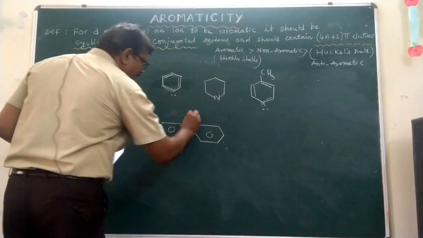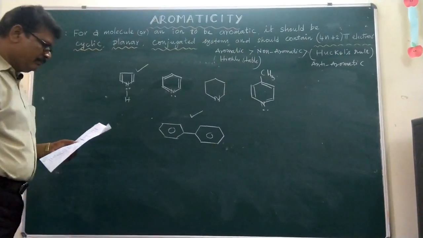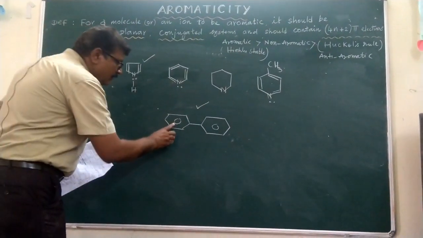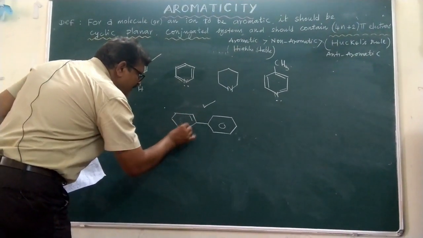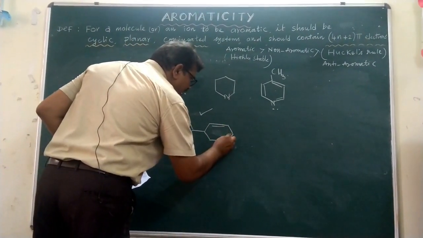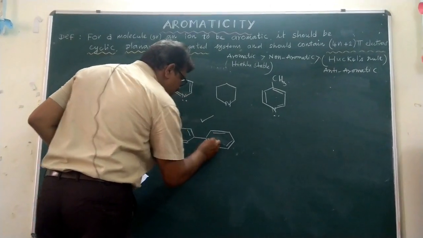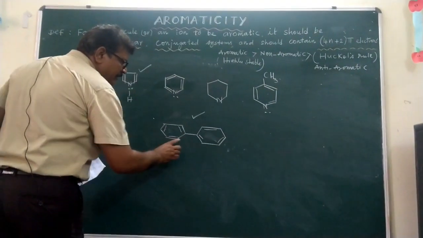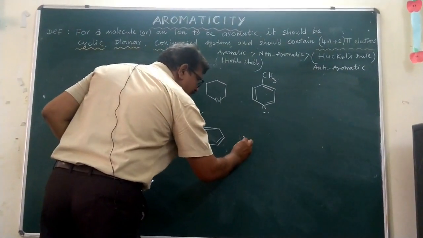This compound is an aromatic compound, because in this ring system there are 6 pi electrons, and here also 6 pi electrons in the conjugated system. So if you count the totals, 12 electrons are there.